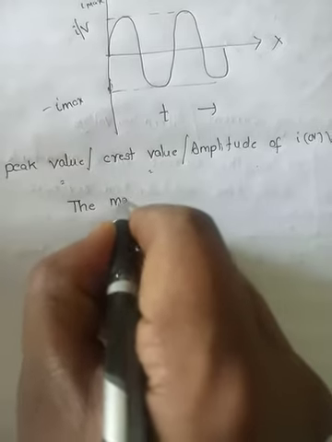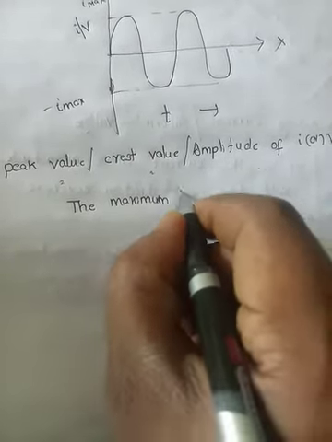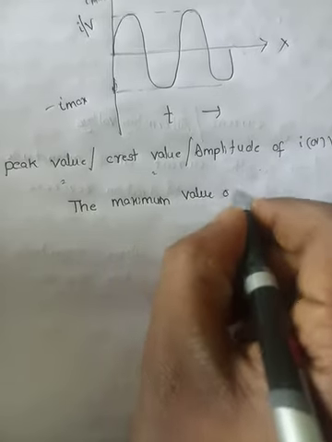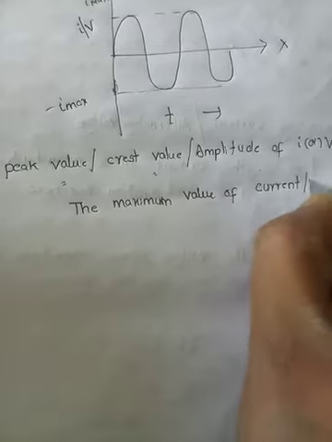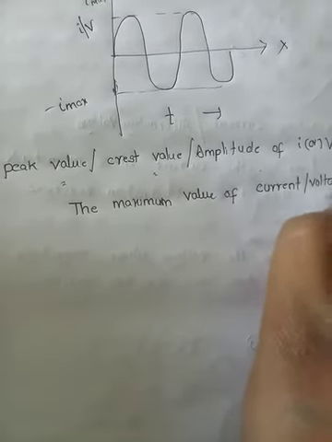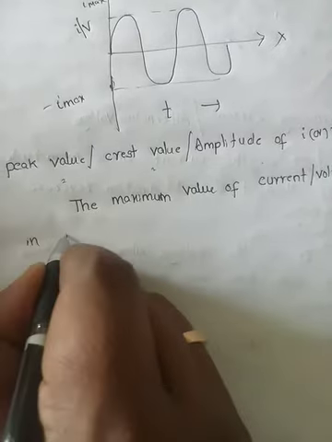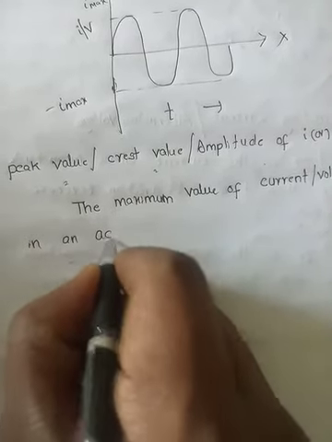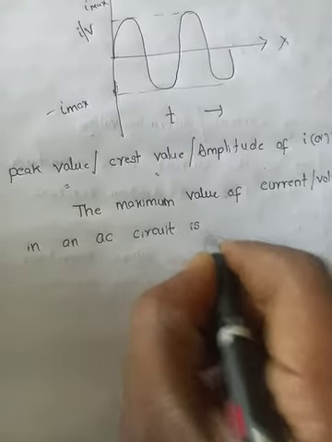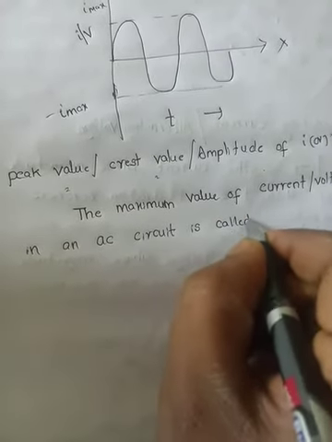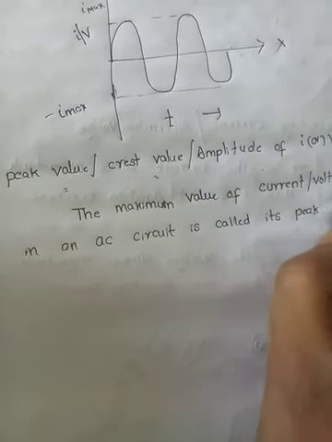Now, the maximum value of current or voltage in an AC circuit is called its peak value.